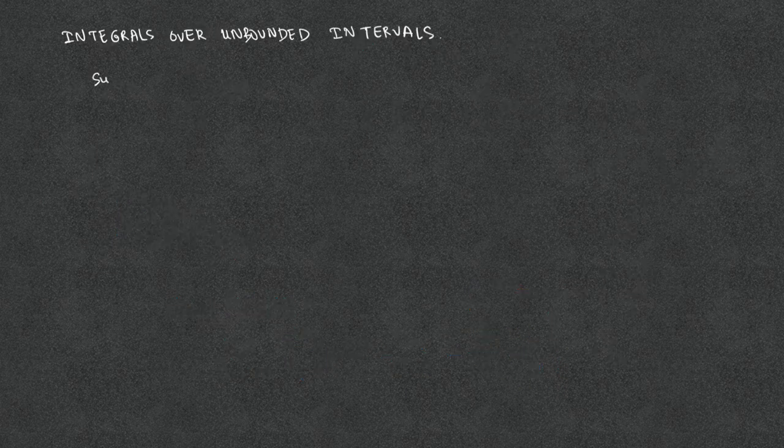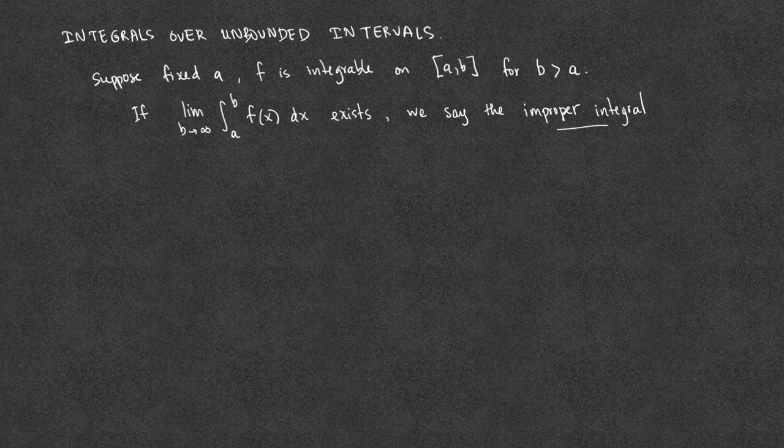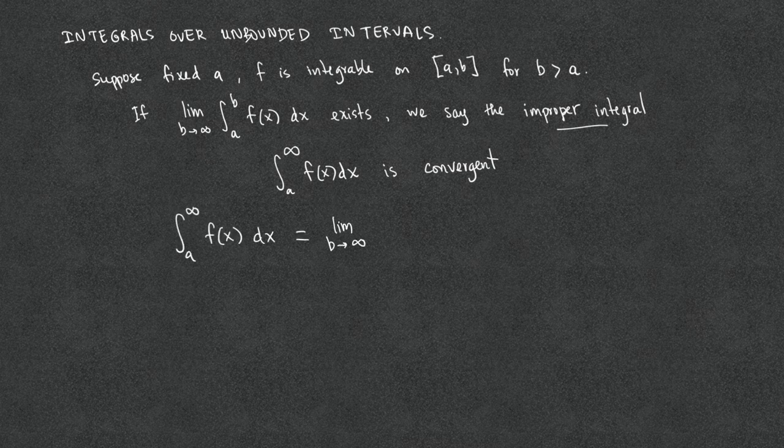Integrals over unbounded intervals. Suppose that for a fixed a, f is integrable on the interval a, b for all b greater than a. If the limit as b goes to infinity of the integral from a to b of f of x dx exists, we say that the improper integral from a to infinity of f of x dx is convergent, and we define its value by the integral from a to infinity of f of x dx equals the limit as b goes to infinity of the integral from a to b of f of x dx.